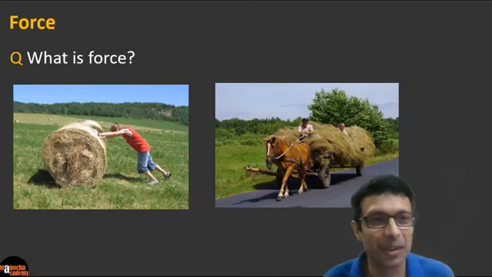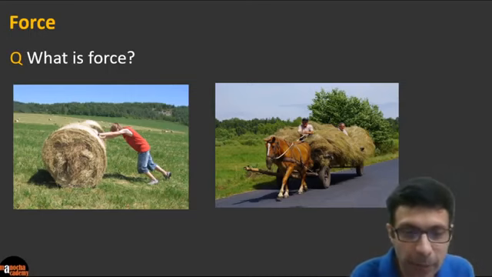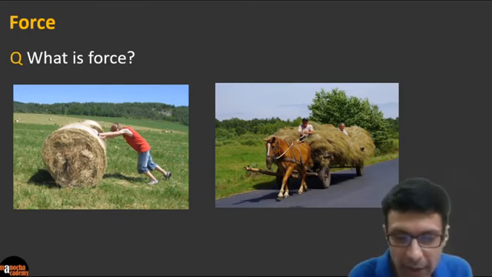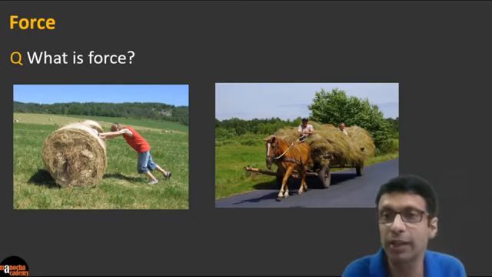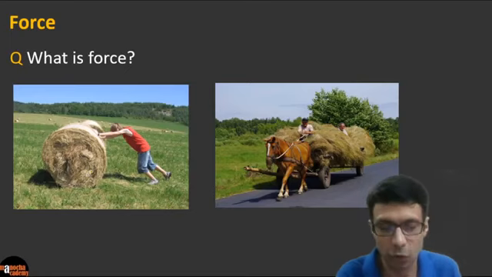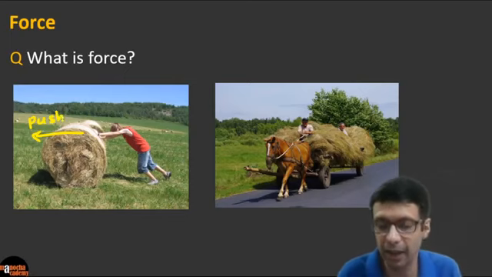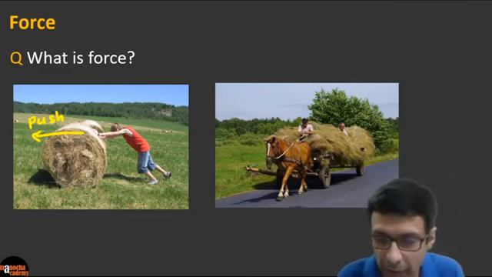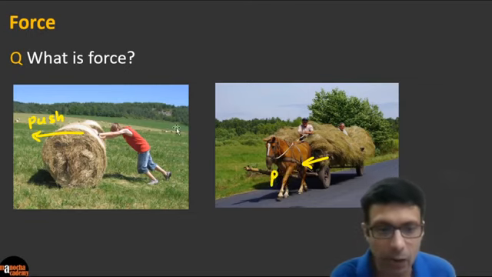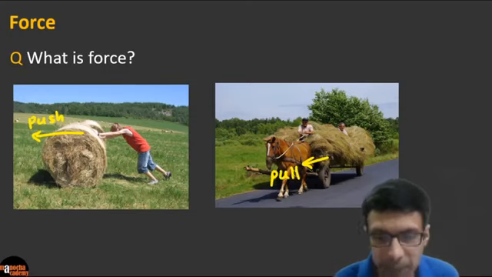Excellent, super. So if you look at these pictures here, I see a lot of you have the right answer. Can you see this person is pushing this stack of hay? So he's pushing this roll of hay. So we can say he's applying a push here, right? Can you see with his hands, he's applying a push? Does everybody see that? And similarly, if you look at this horse picture, this horse and cart is moving. So the horse is basically pulling the cart. The horse is applying a pull on the cart, right?